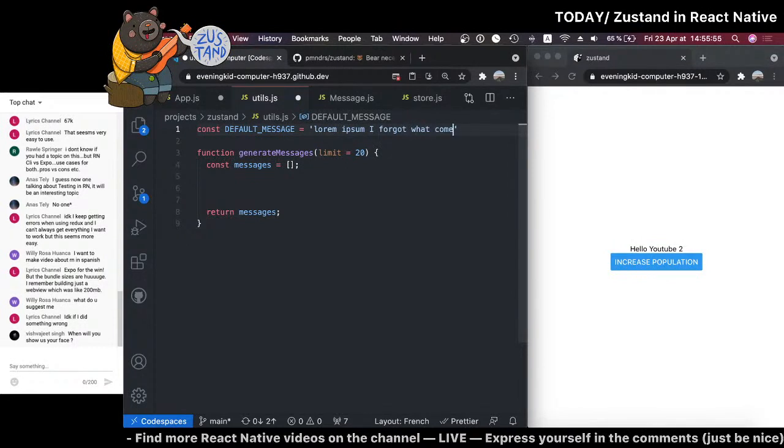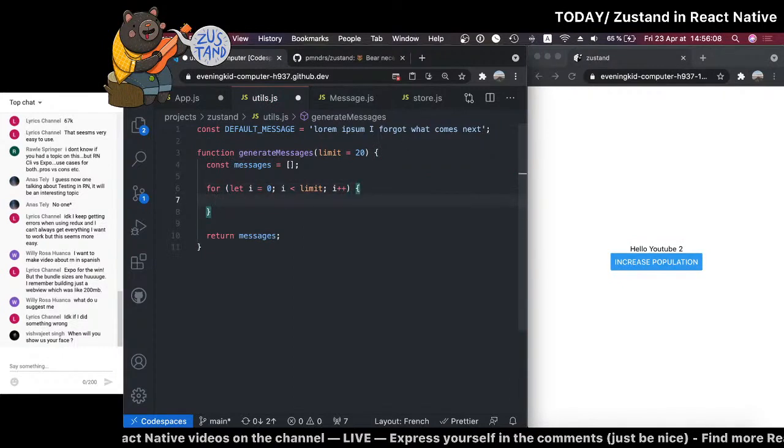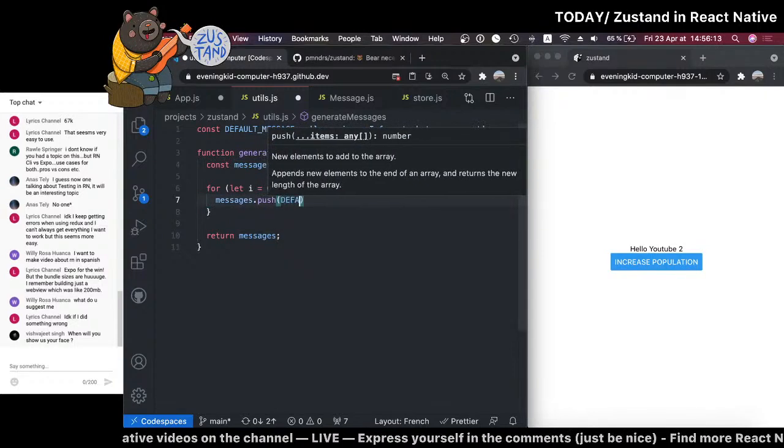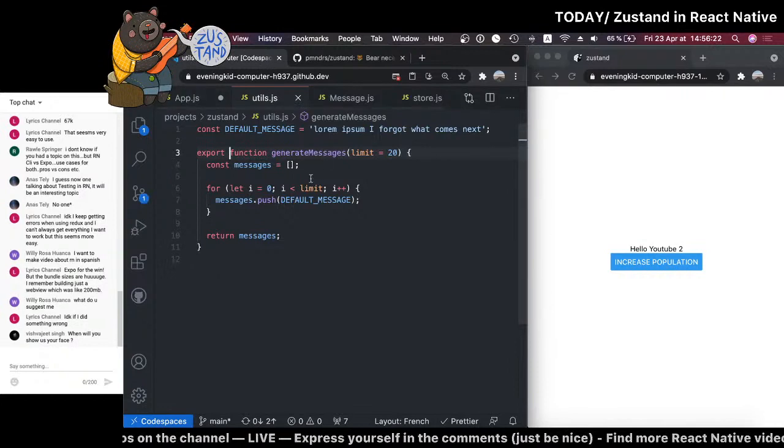And here we're just going to say let i = 0, and as long as i is lower than limit, so it's going to be 20, we could increase all this later, we're going to push a new message, which will be just the default message. Again, I'm just creating this function so we get a quick function to generate a list of messages. So all the messages obviously will be the same, as you can guess.